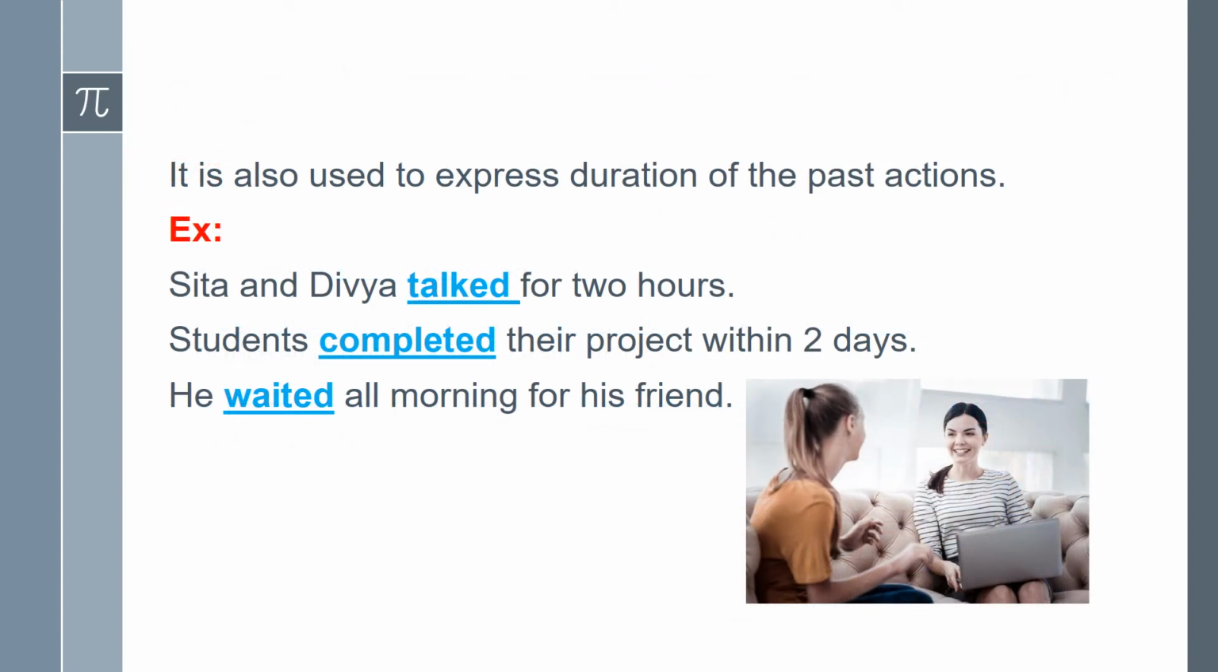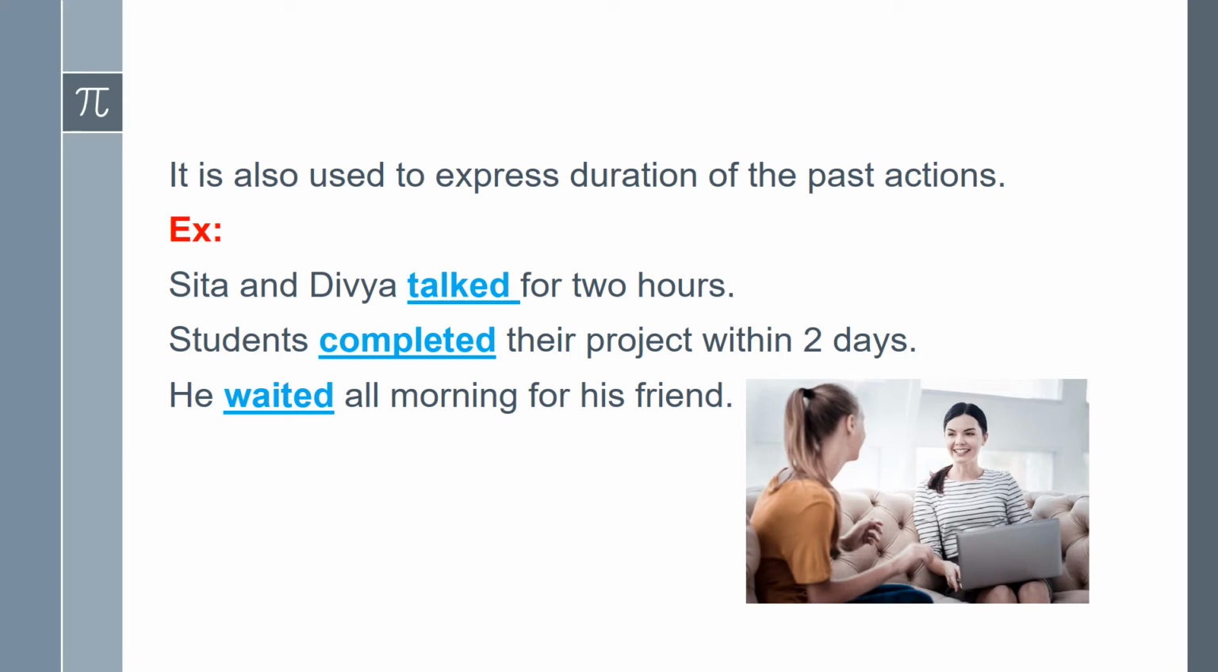Past simple tense is also used to express the duration of past actions. Duration means the length of time that something lasts. It expresses how much time that past action continued. Let's understand with examples. Sita and Divya talked for 2 hours. How much time did they talk? For 2 hours. This shows the duration of the time.